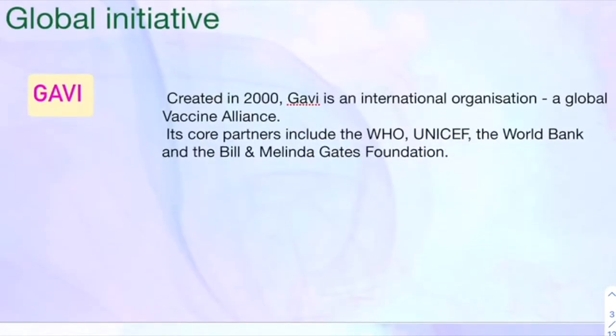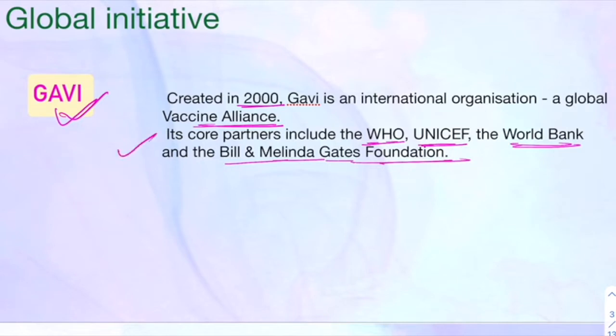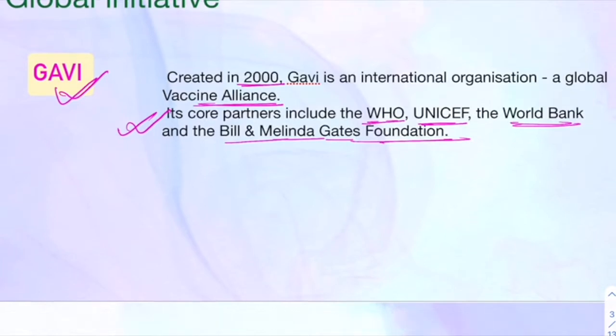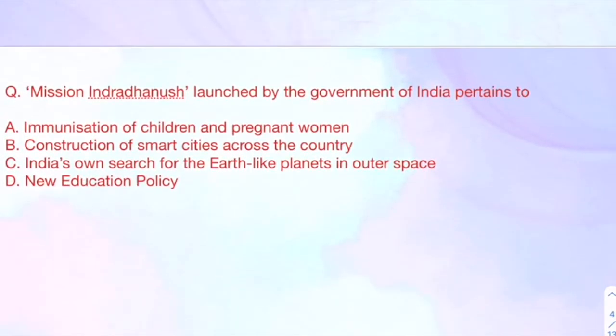The global initiative to fight these diseases is called Gavi, created in 2000. Gavi is an international organization, a global vaccine alliance. Its co-partners are WHO, UNICEF, the World Bank, and the Bill and Melinda Gates Foundation. So this is what Gavi is: a global vaccine alliance which works against the diseases that cause lots of deaths and morbidity. Let's move ahead and see what the next topic is.